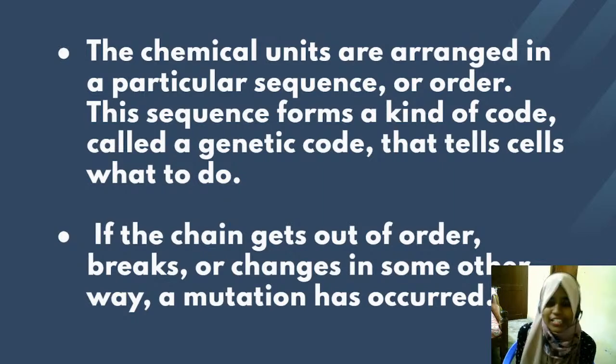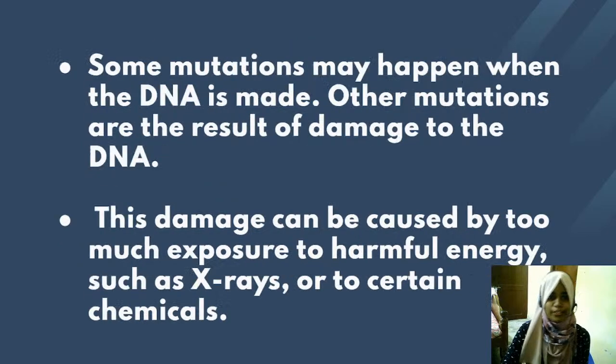So this is the usual process. What happens when there is some kind of defect, removal of some part of the chain, or some breakage? In that case, if the chain gets out of order, a mutation occurs, that is, a problem or a defect occurs. Some mutations may happen when the DNA is made, that is in the fetal stage, or when the person is a baby, but sometimes due to external forces there can be mutations.